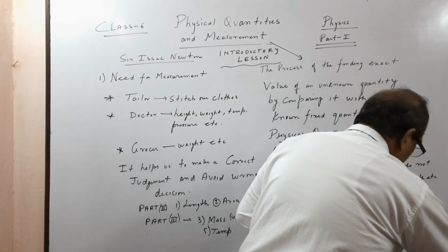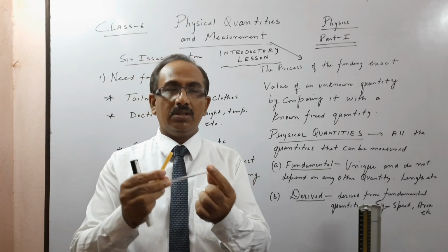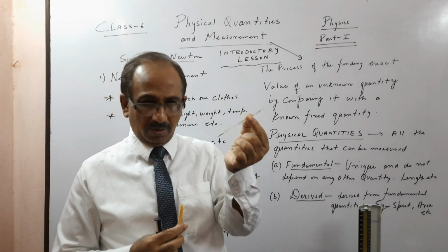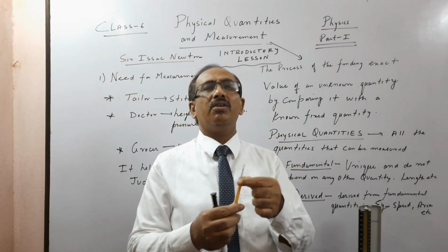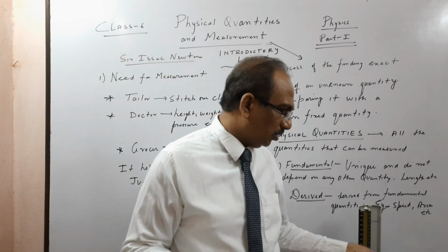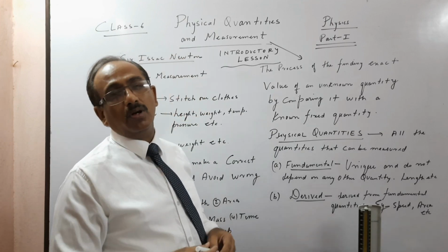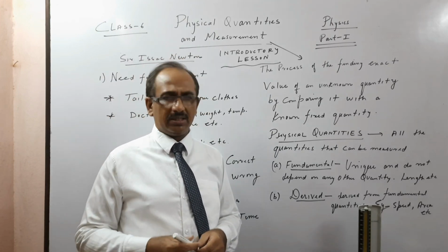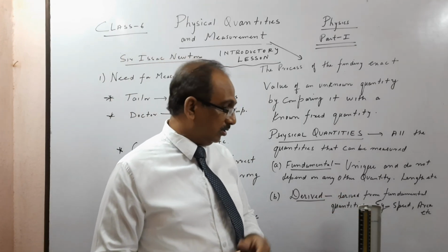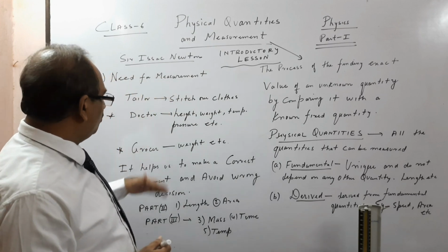The second thing, we have the clinical thermometer, what we call the doctor's thermometer. When we are sick, we see the temperature of the human body. This is generally from 35 degrees Celsius to 42, because our human body temperature does not go beyond that. We will see 98.6 degrees Fahrenheit is our normal body temperature. In Celsius it is 37 degrees. And then the boiling point of water and all this we will see in the third part of the video in detail. So there are many more things.